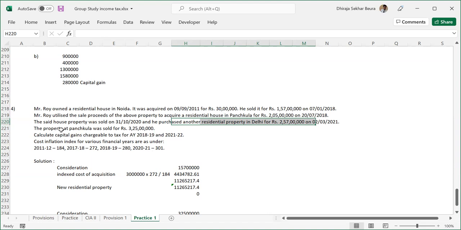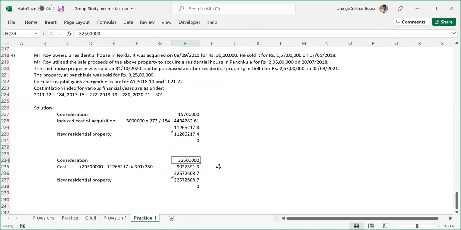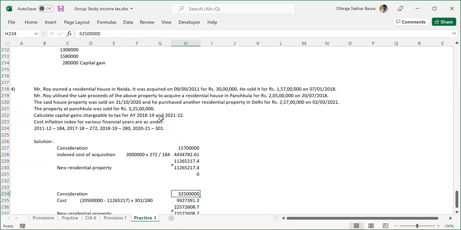So this property at Panchkula was sold for 3,25,000. The sale consideration is 3,25,000. Our cost, if you notice, the cost for which the asset was purchased was 2 crore 5 lakhs. Now, as we learned, because he had claimed some exemptions based on that purchase, it is going to be disallowed, so it will be reduced from that cost. So 2 crore 5 lakhs minus 1 crore 12 lakh 65,217 is the new cost.